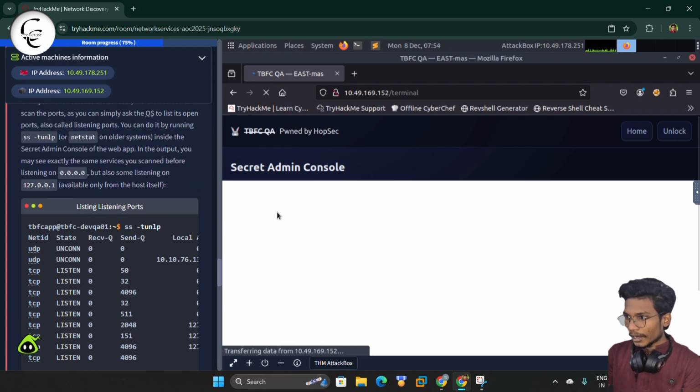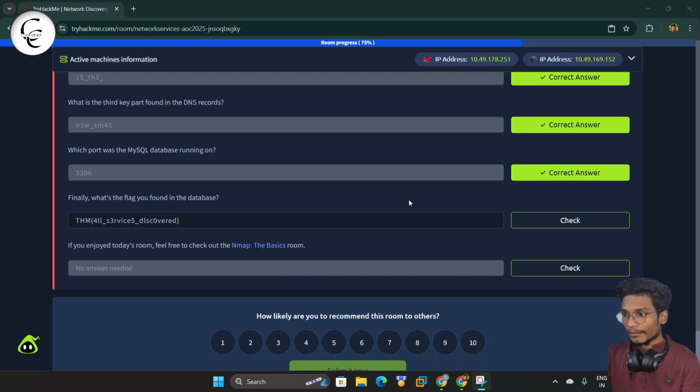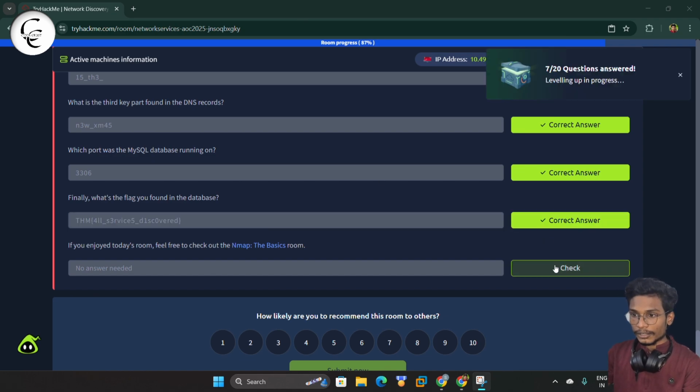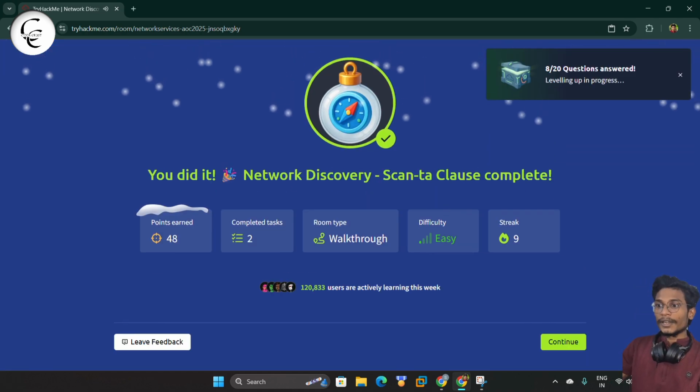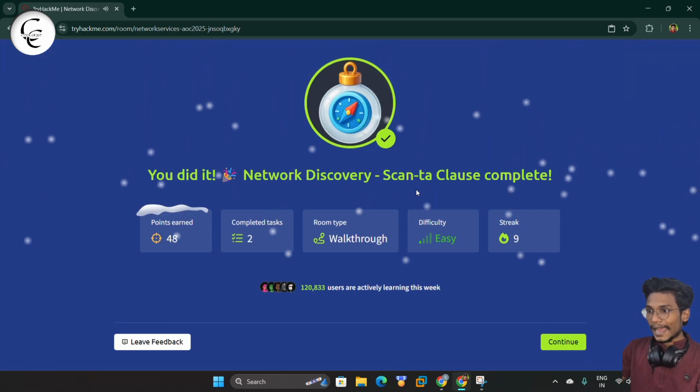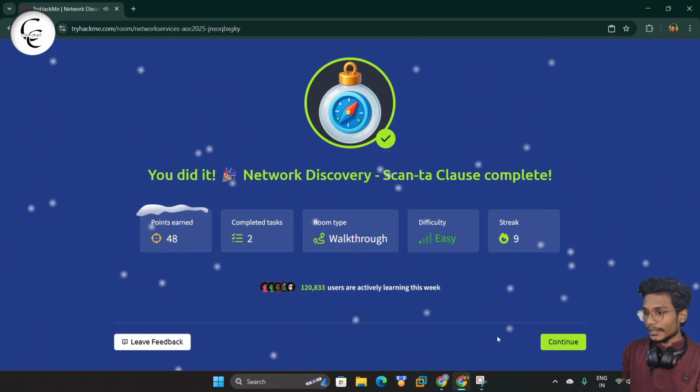So guys, I think for now I am getting some problem with this secret admin console. So let's solve that first. Guys, here you can see I have already solved that problem and I got the final flag. So we will give a check. So guys, here we did it. The network discovery scan tag clause is complete. So we will give a continue.